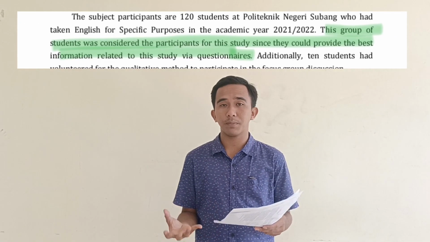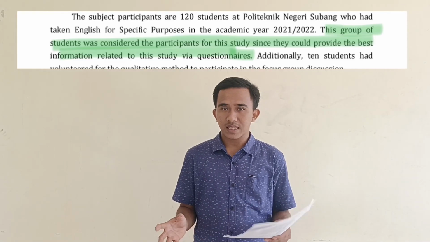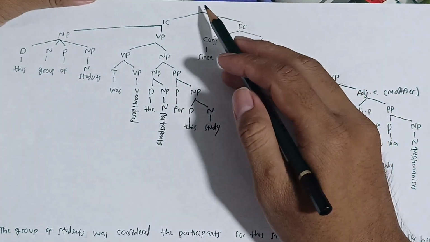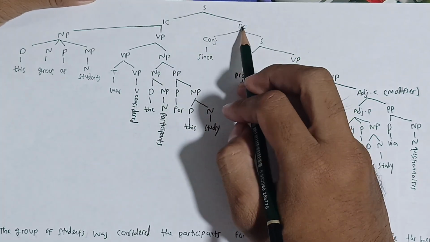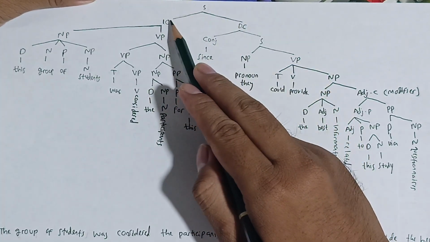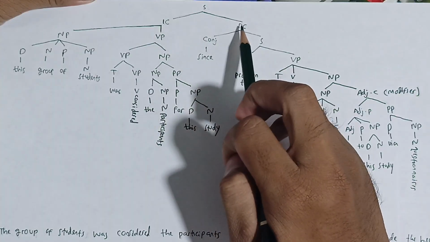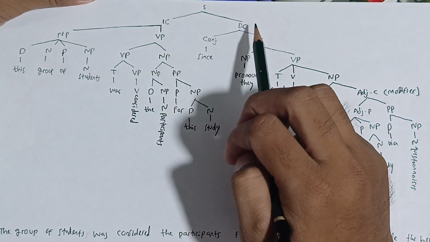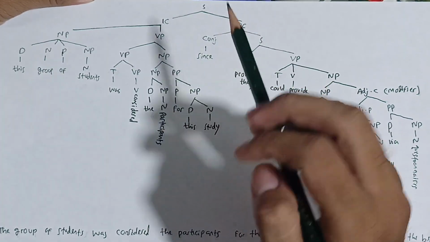The fifth sentence is: this group of students was considered the participant for the study since they could provide the best information related to this study via questionnaires. And this sentence is located on page 20. The sentence is formed by an independent clause and a dependent clause. As I said just now, an independent clause is a clause that can stand alone, while a dependent clause cannot stand alone, so it needs clarification or more sentences to describe.